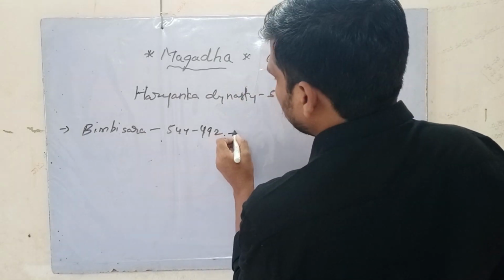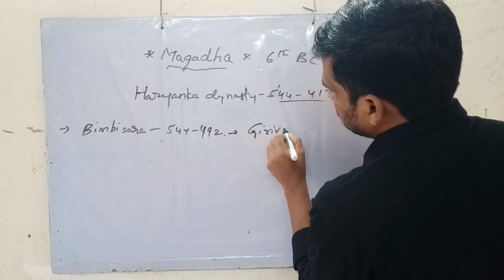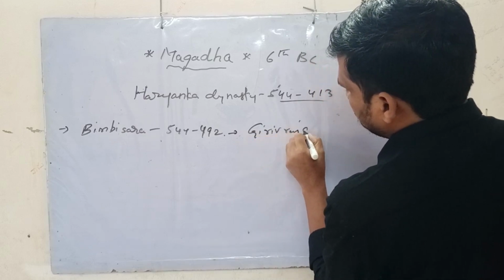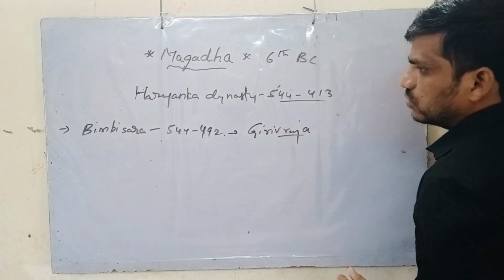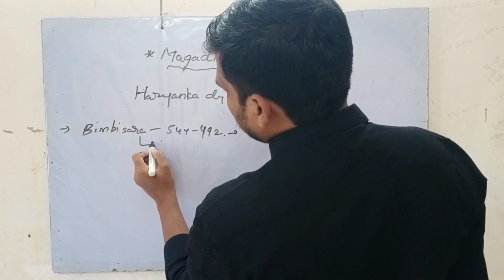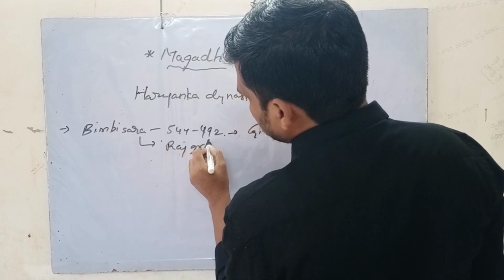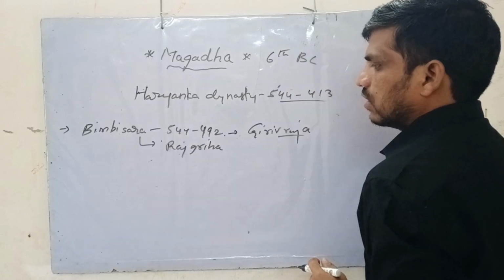Now its capital, already I discussed the capitals of Magadha. During this time, Girivaraja was the capital. Girivaraja was the capital during Bimbisara's time. But he built the city Rajgriha. He is the one who built the city Rajgriha.